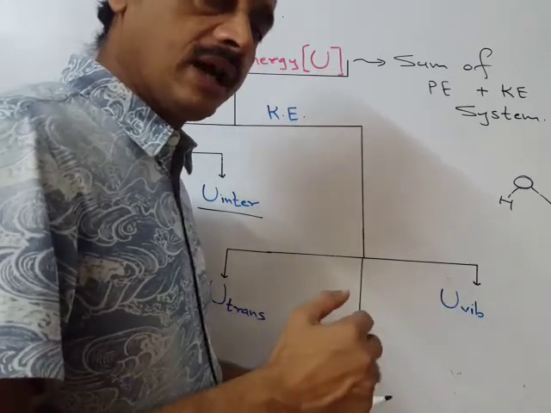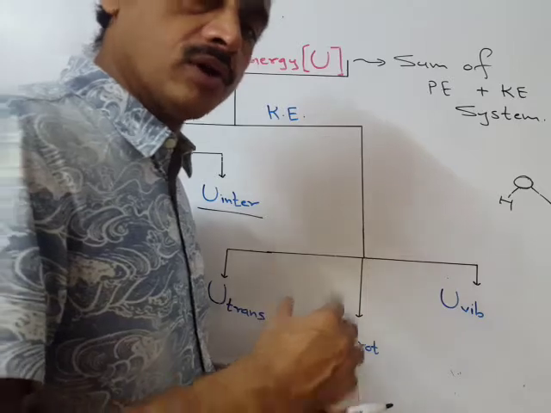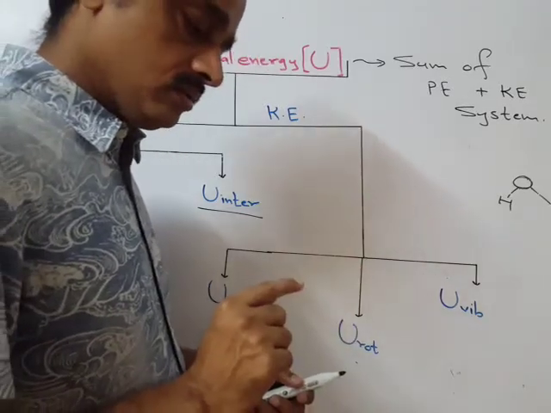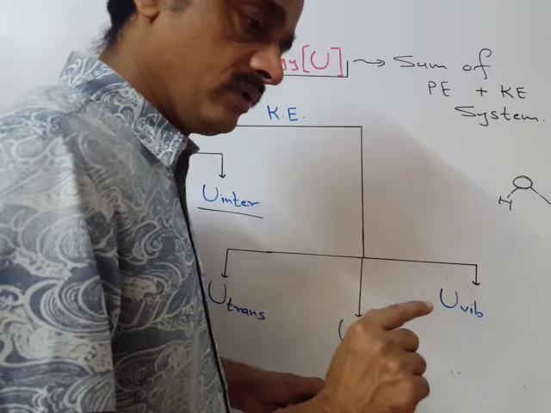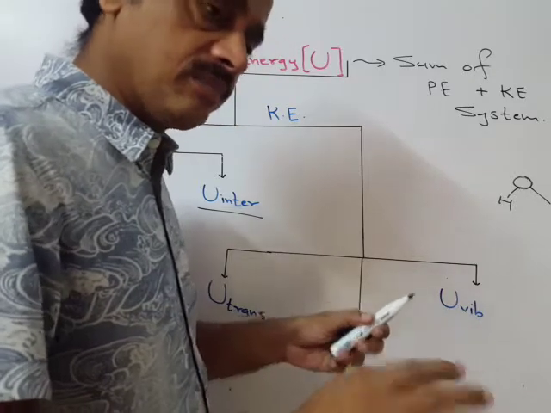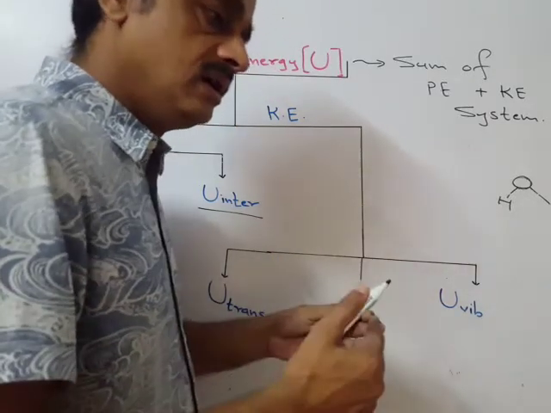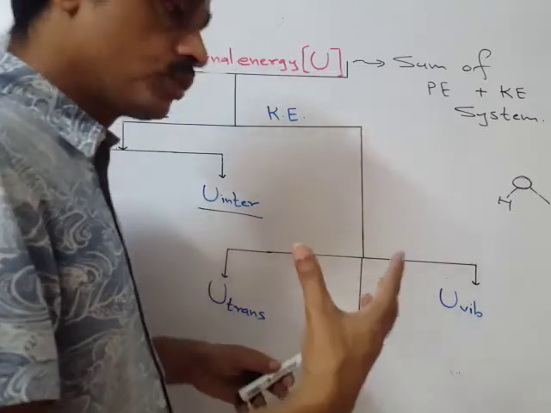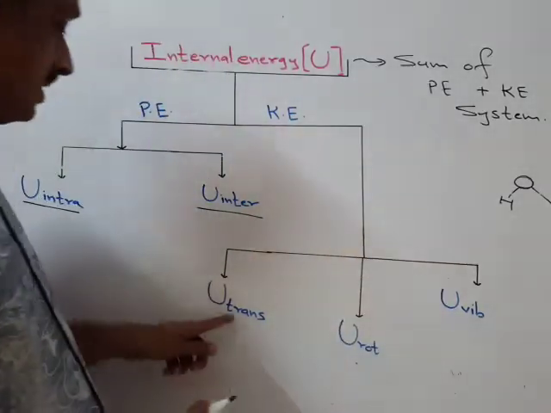They will collide among themselves, they will collide with the walls of the container. So they will travel in a straight line path. Once they collide, they will change their path. Again straight line path, they will collide. Again they will change their path. So this will continue. So this is the motion of the molecules, translational motion.